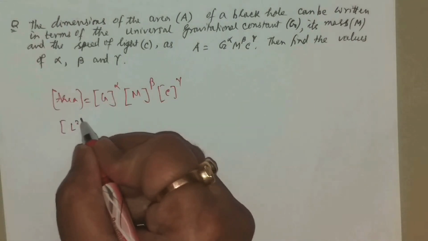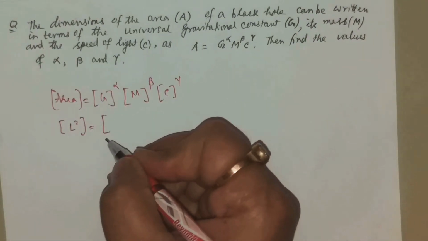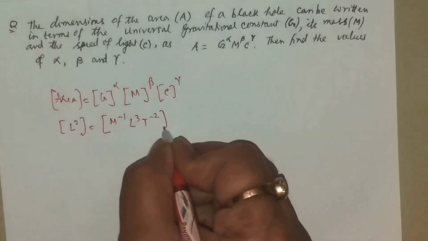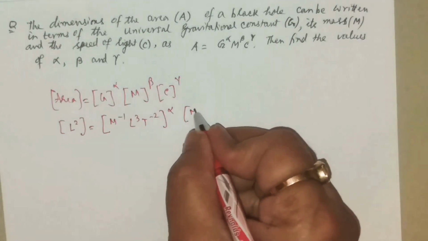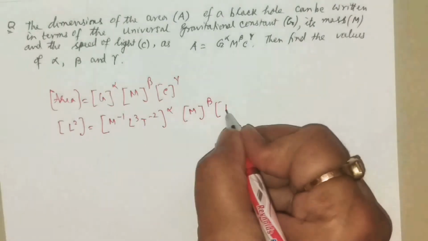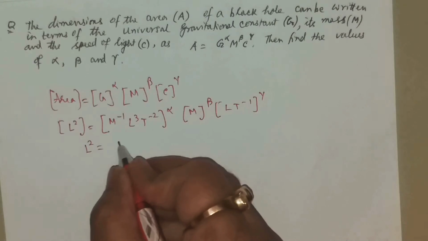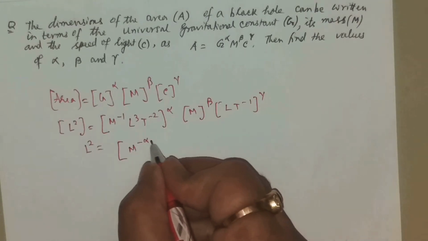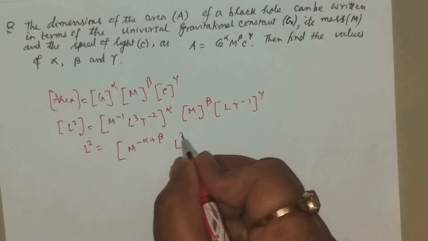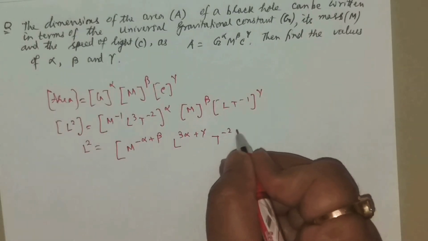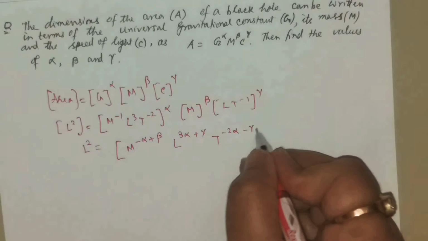I may not be finishing this, just say universal gravitational constant is M^-1 L^3 T^-2 to the power alpha. This is mass and this is speed, L T^-1 to the power gamma. Now consolidate the powers. M to the power minus alpha plus beta, L to the power 3 alpha plus gamma, T to the power minus 2 alpha minus gamma.